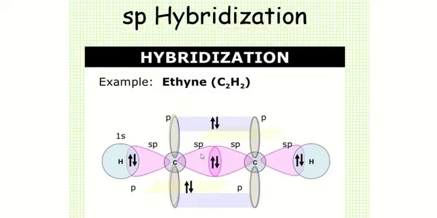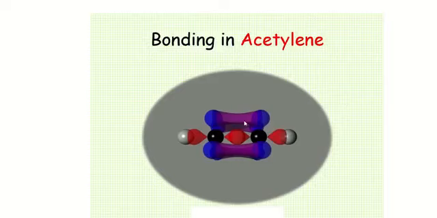So the geometry we can see here is linear and the bond angle will be 180 degrees. Here is the molecule of ethine, also known as acetylene.